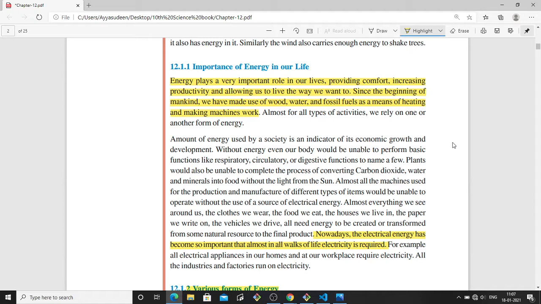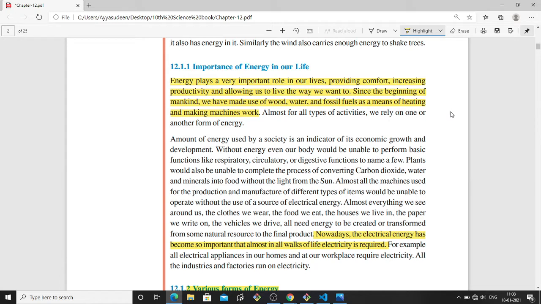It provides comfort and increases productivity, that is, by increasing the speed of manufacturing and production. Since mankind began making food and for all types of activity, we have relied on energy.